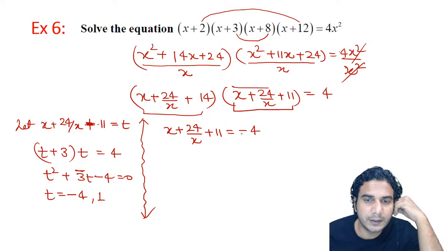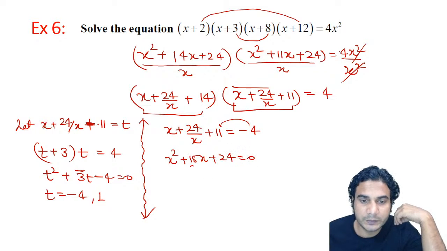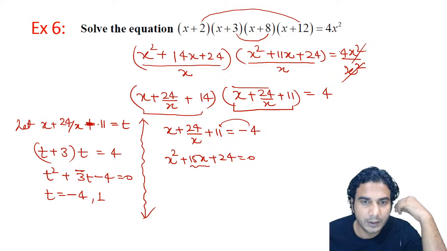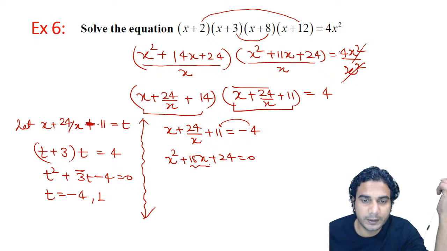So it is x, you can take this 4 with 11, so it is going to be 15. So it is x square plus 15x plus 24. This is the first quadratic. Now split the 15, so that the product is 24. Let's check the values. So let's see if you can split it. 12 into 2, no, not possible. All right, so that means you need to apply the formula.